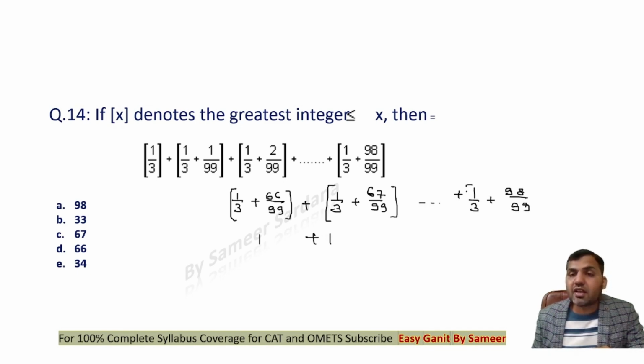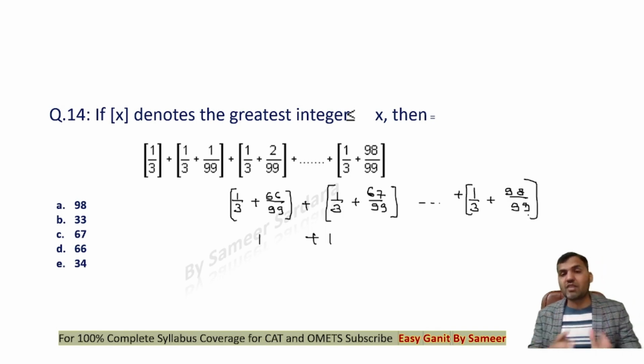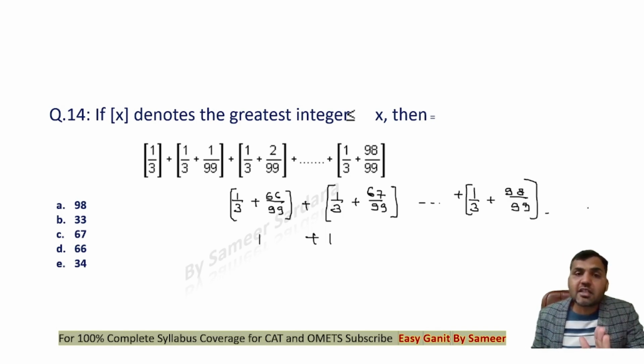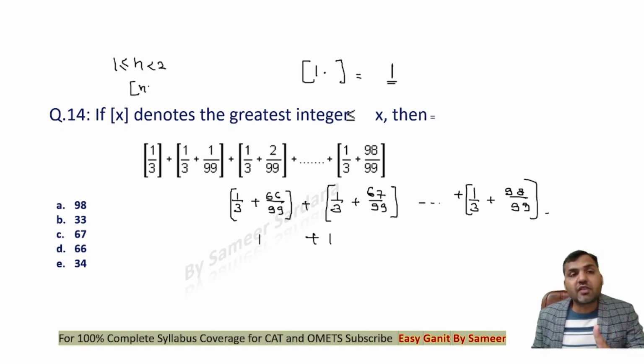As we can see, all of these values are 1 point something, and the greatest integer function of 1 point something will always be equal to 1, right? If n is greater than or equal to 1 but less than 2, then the greatest integer function of all of these values will definitely be equal to 1. So this value is also 1 point something, right? So the output of all of these functions will be equal to 1.